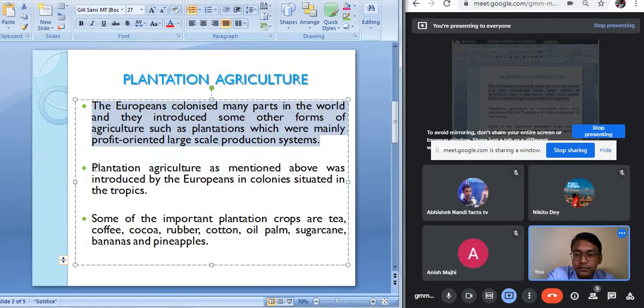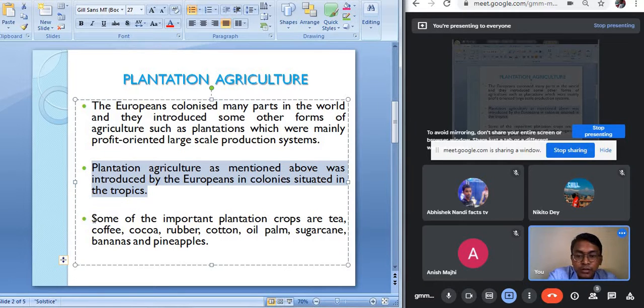Plantation agriculture, as mentioned above, was introduced by the Europeans in colonies situated in the tropics. So basically, in the countries which are situated in the tropical areas, in those areas only plantation agriculture was started. Why? Because the tropical countries have suitable climatic conditions for growing plantation crops such as tea, coffee, cocoa, rubber, cotton, oil palm, sugarcane, bananas, and